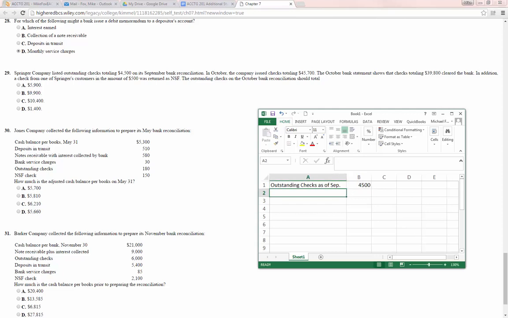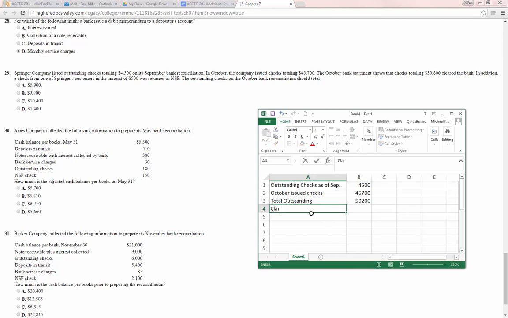And then in October, they issued checks totaling 45,700, which means that including September and October, the total amount outstanding is 50,200.